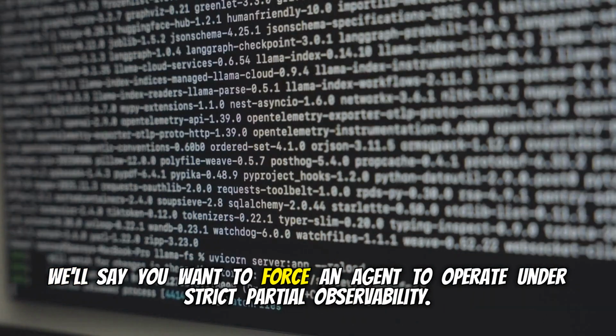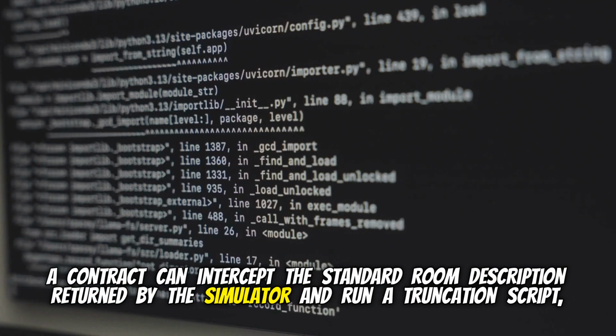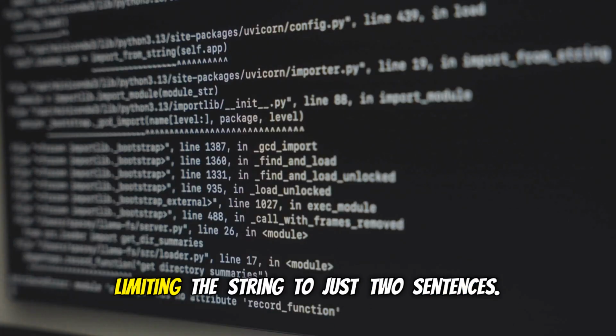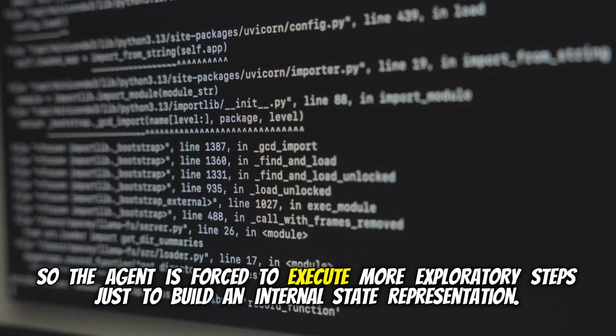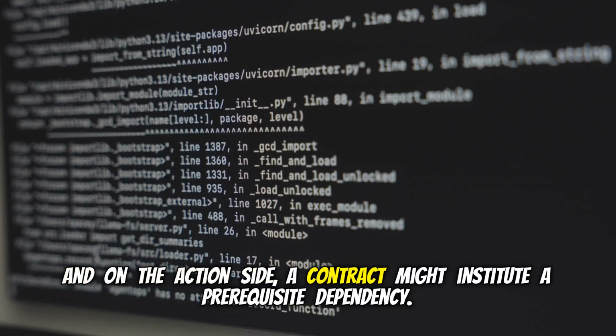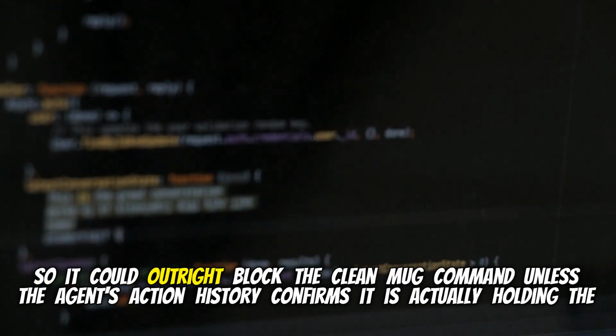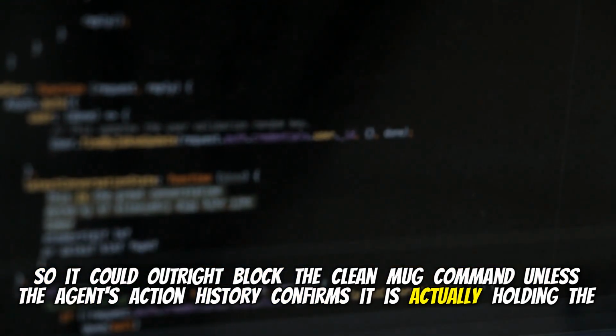Well, say you want to force an agent to operate under strict partial observability. A contract can intercept the standard room description returned by the simulator and run a truncation script, limiting the string to just 2 sentences. Oh, wow. So the agent is forced to execute more exploratory steps just to build an internal state representation. Exactly. And on the action side, a contract might institute a prerequisite dependency.